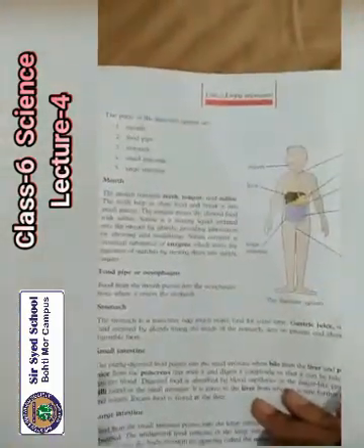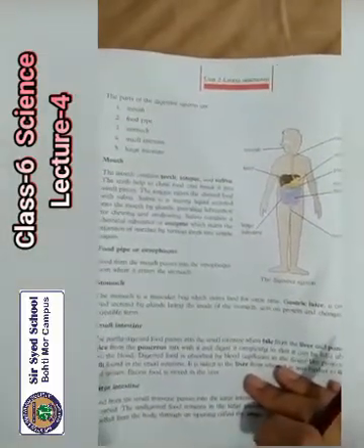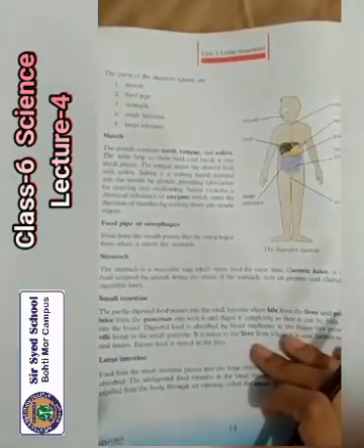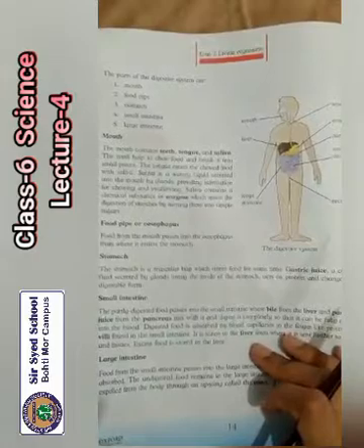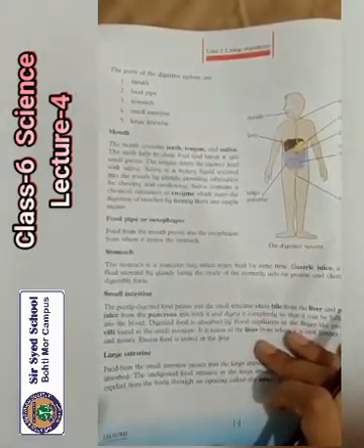Now we will see the parts of the digestive system: the mouth, food pipe, stomach, small intestine, large intestine. First one, the mouth contains teeth, tongue and saliva. The teeth help to chew food and break it into small pieces. The tongue mixes the chewed food with saliva.